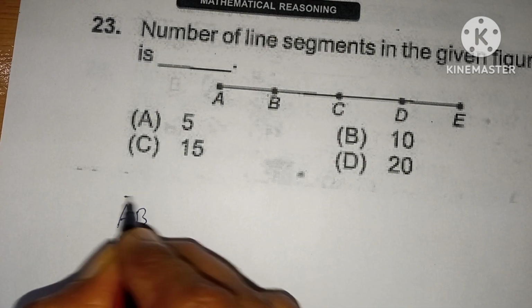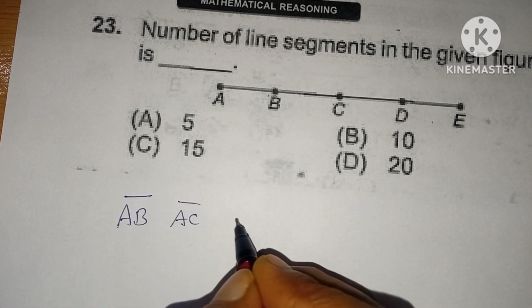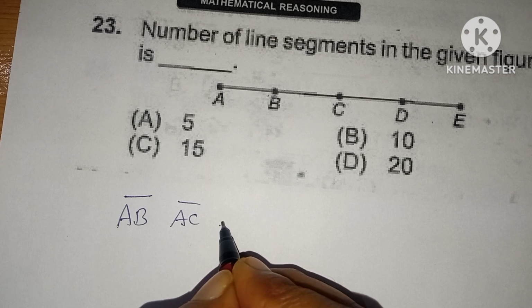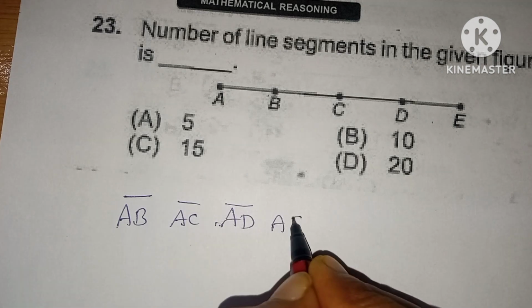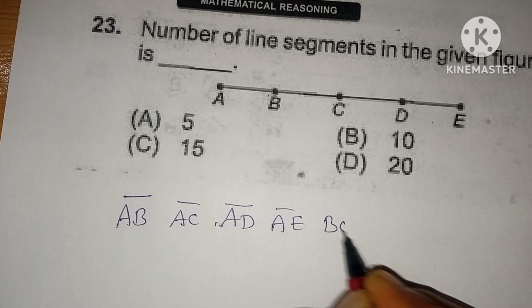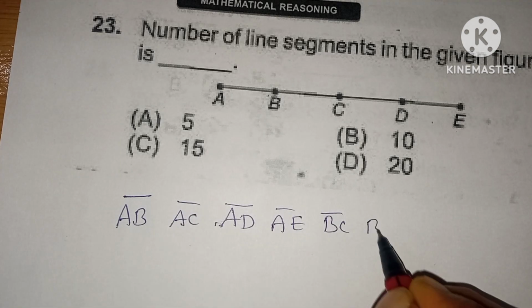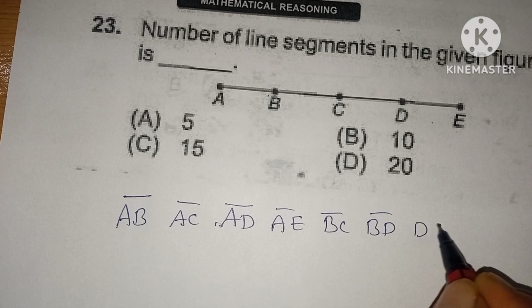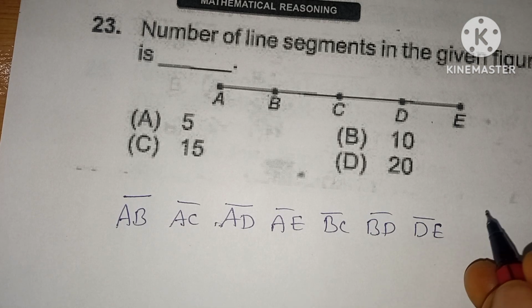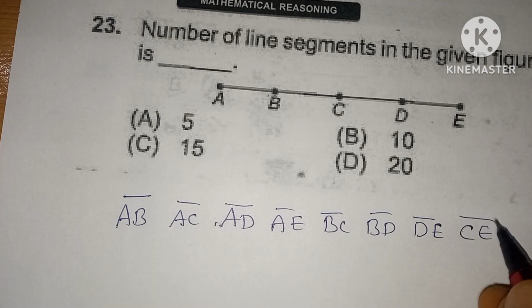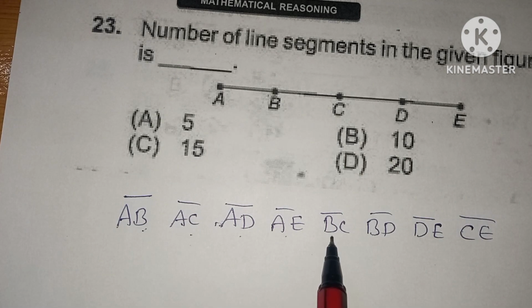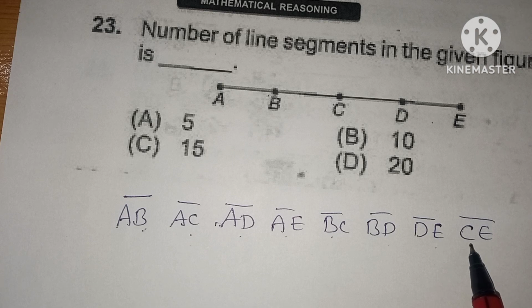AB, AC, AD, AE, BC, BD and DE. Again CE. 1, 2, 3, 4, 5, 6, 7, 8.